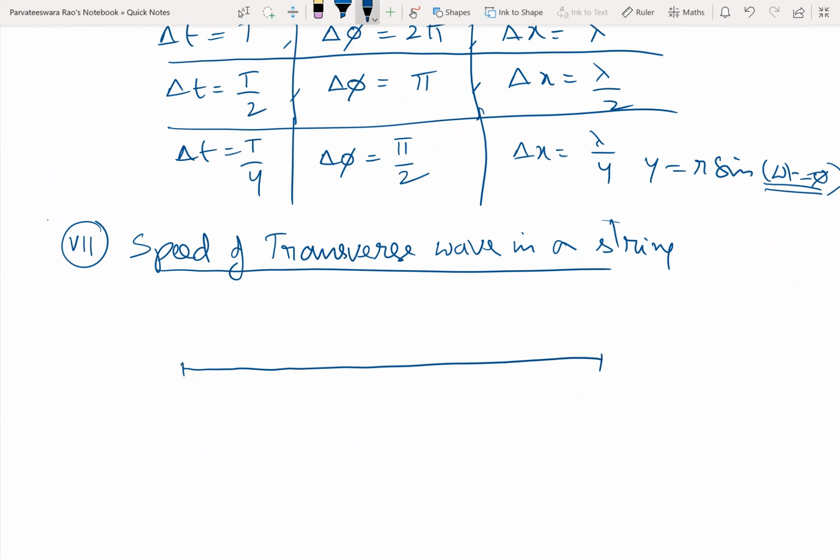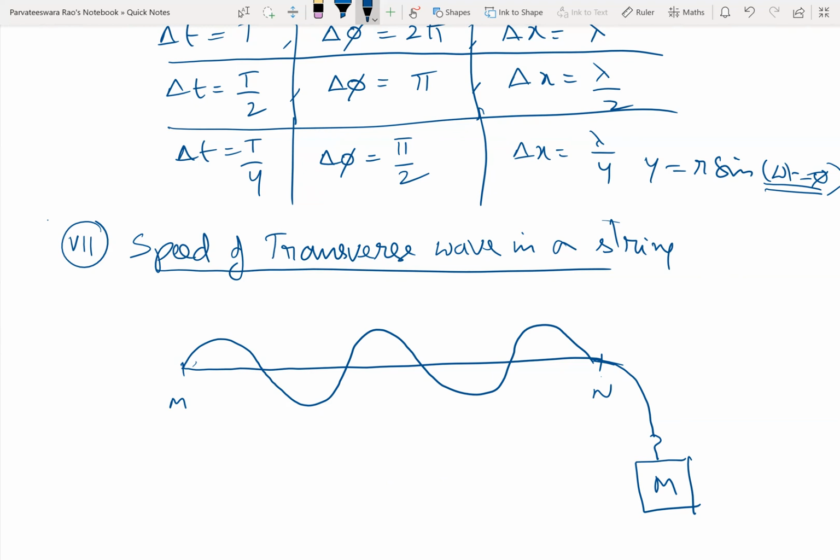Here is a string stretched between two rigid supports, say M and N. And the string is under some tension, because you can create tension by attaching a load here. Whatever load you attach will create sufficient tension in the wire. If you just pluck it, a transverse pulse is created, and this pulse will advance in this string like this.